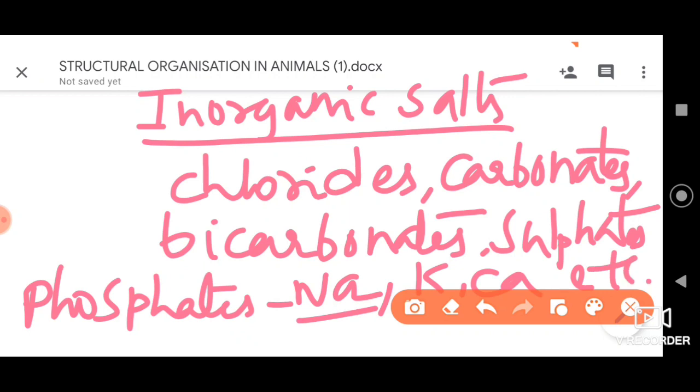So these are the inorganic salts which we can find in the plasma.